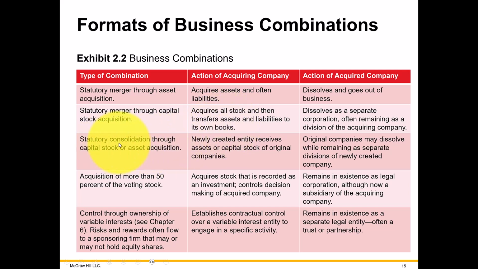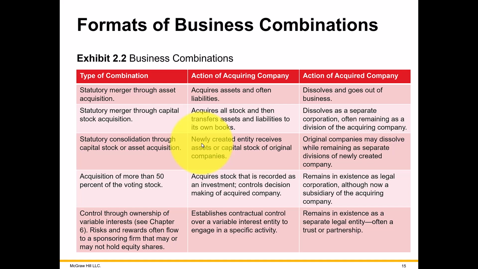And then a statutory consolidation. The word consolidation has different meanings, but this is under state law, statutory, setting up a new company and having all the other companies either invest their assets and have their liabilities assumed by the new company, or just transferring the stock of those other companies in exchange for stock of the new company with the shareholders of the existing companies.